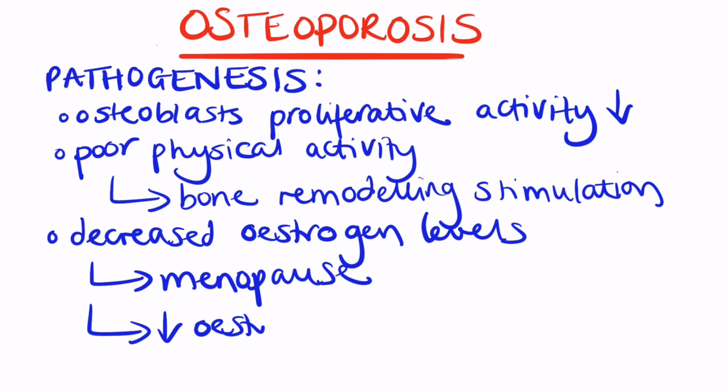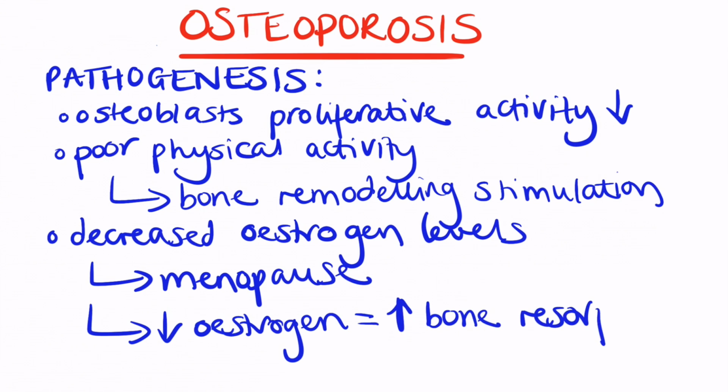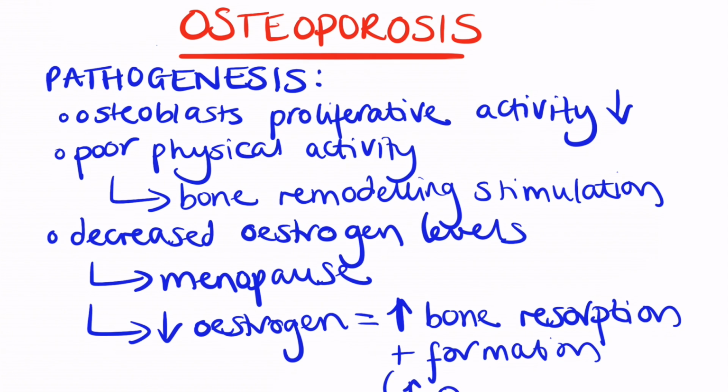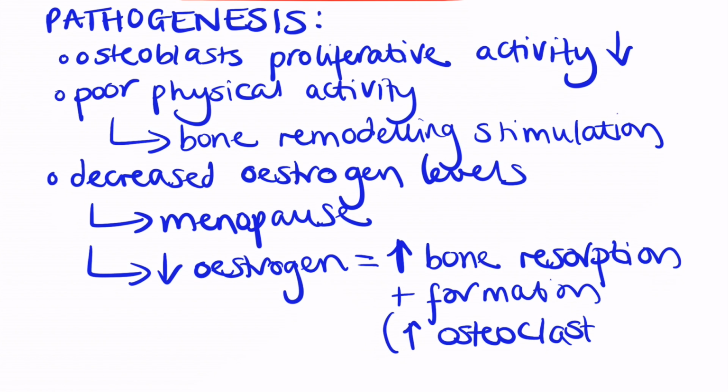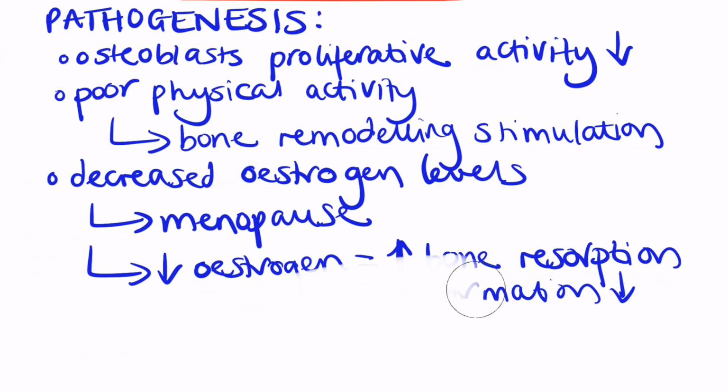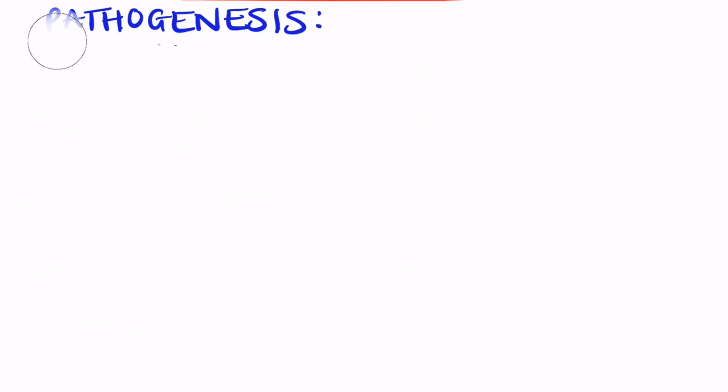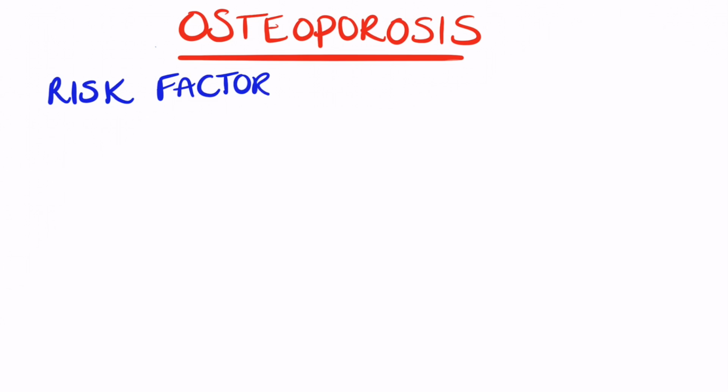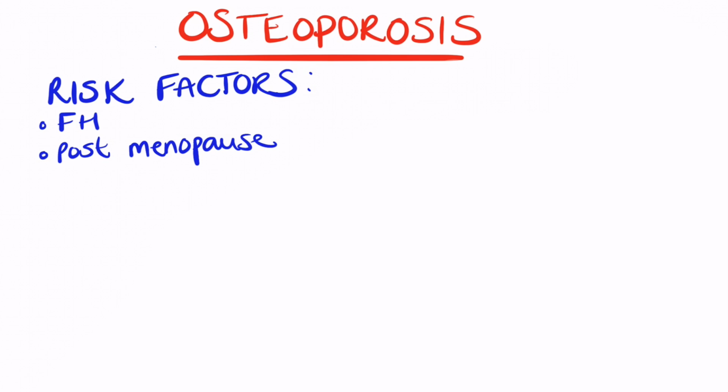In addition, decreased estrogen levels can leave someone prone to osteoporosis, and this occurs in menopause. A decrease of estrogen means that the rate of formation is less than resorption, resulting in a net bone loss. Also, increased osteoclast activity is significant in areas of bone with large surface area, such as the vertebral bodies, leading to vertebral compression fractures. There is a long list of risk factors for osteoporosis, however this is a short list of the important ones to be aware of.